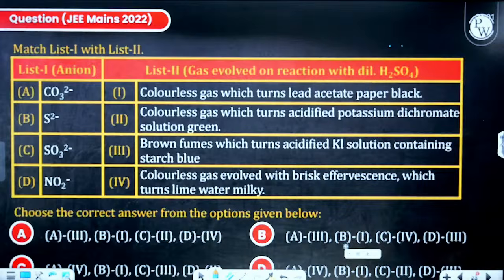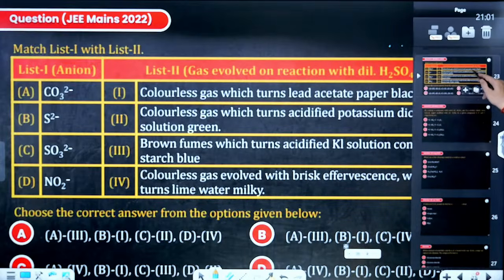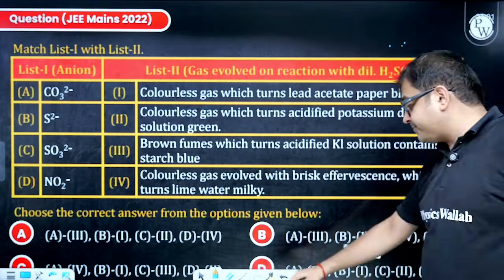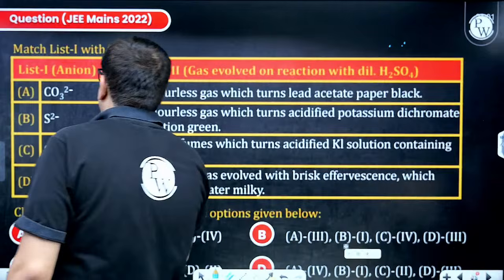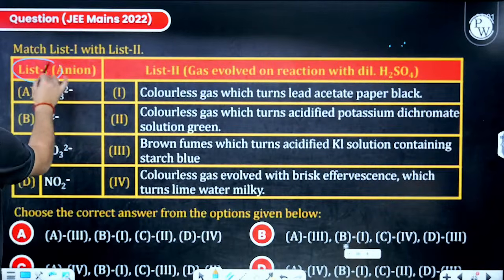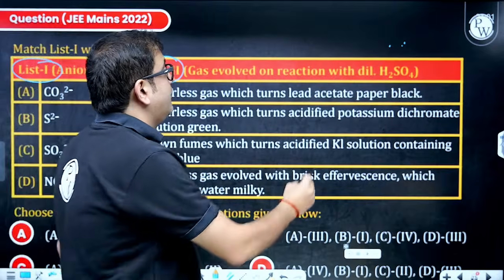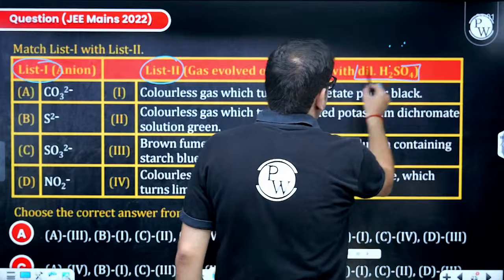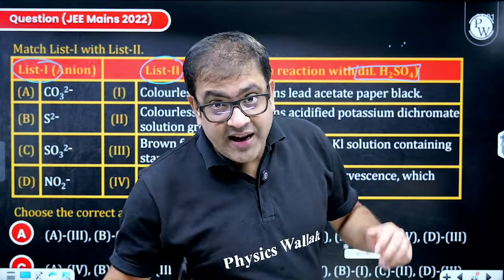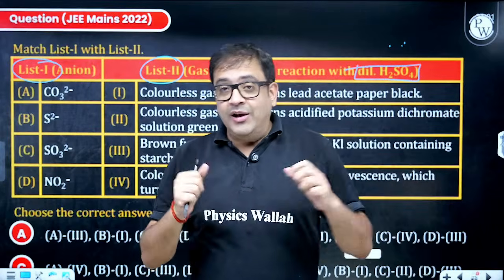Now, the first question from salt analysis says that I have a list 1 of anions and I have to compare it with list 2, the gas evolved when you have dilute H2SO4. So what is the logic? Sir, for anions, first you add dilute H2SO4.